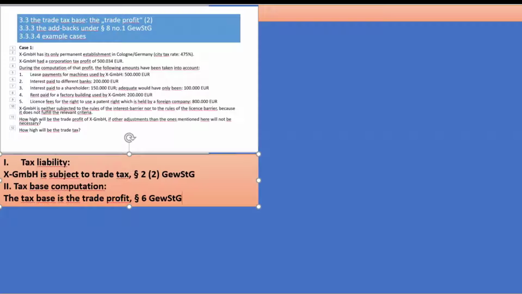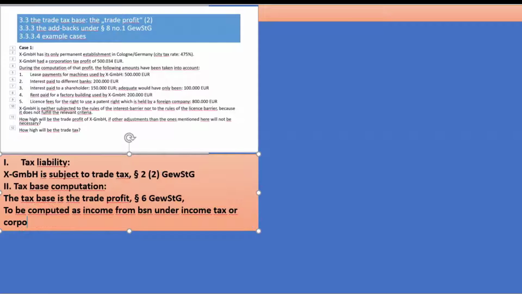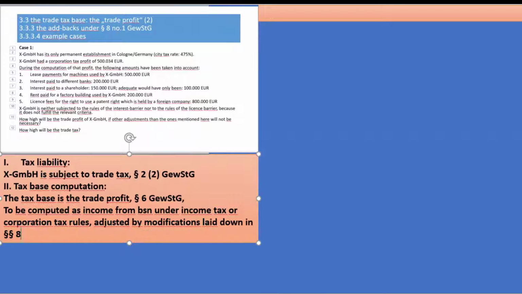You remember that only the trade profit is left over, and that trade profit is to be computed as income from business under income tax or corporation tax rules, adjusted by modifications laid down in paragraphs 8 and 9 of the Trade Tax Act, and that can be seen in paragraph 7. So that is our general introduction.